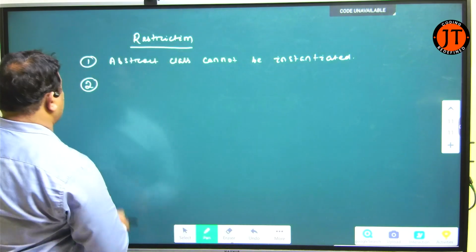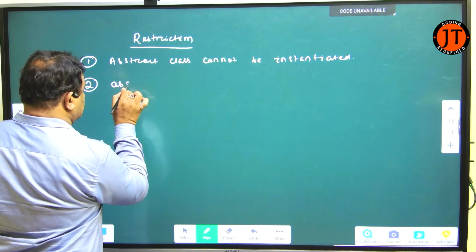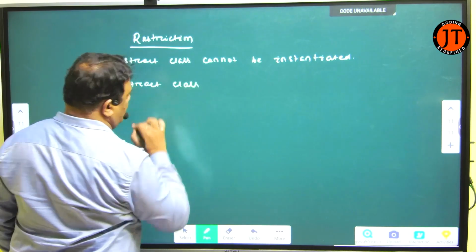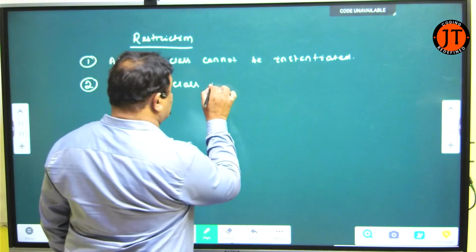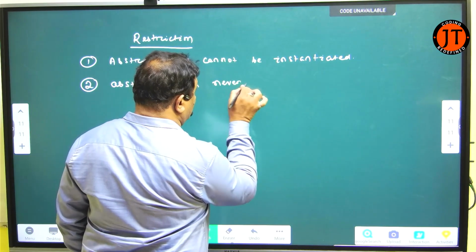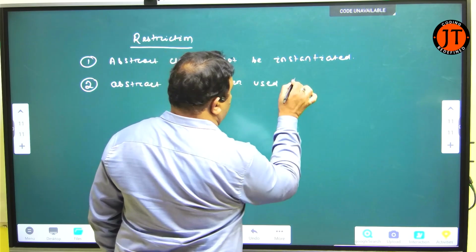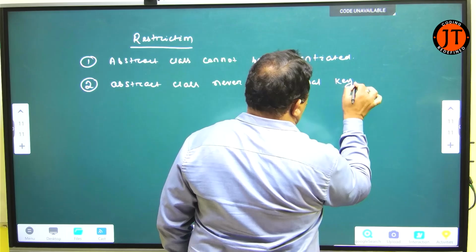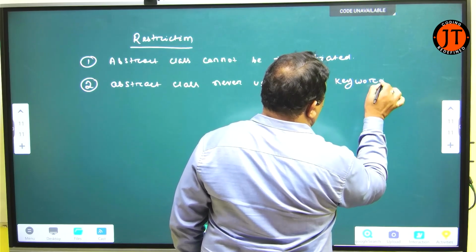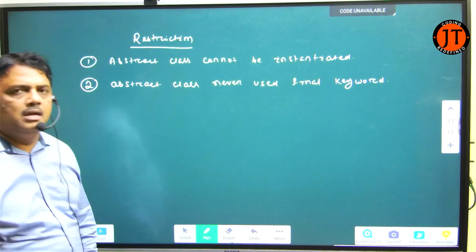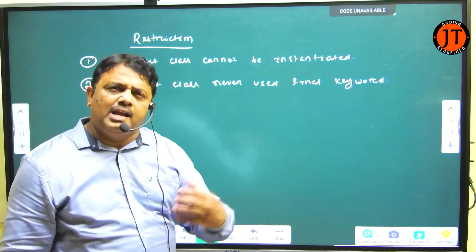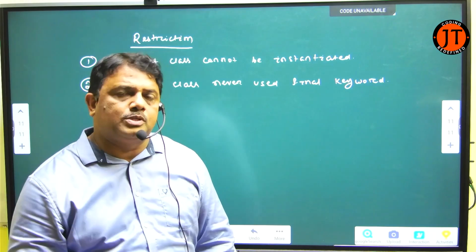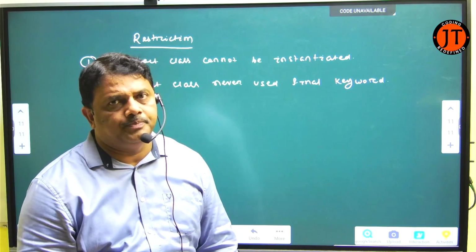So the second point is: never use the final keyword with an abstract class. Final and abstract are complementary, because a final class cannot be inherited, but an abstract class is bound to be inherited.